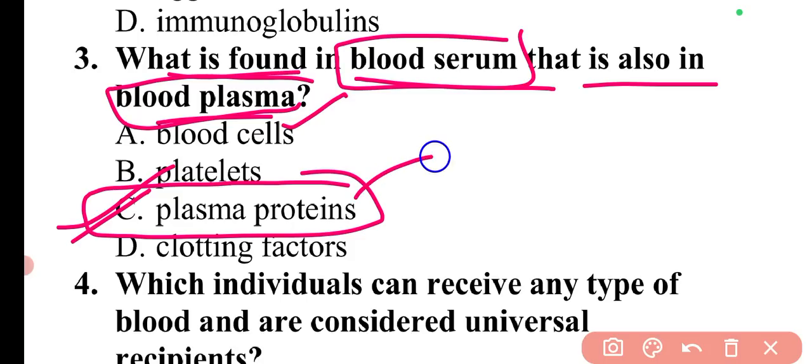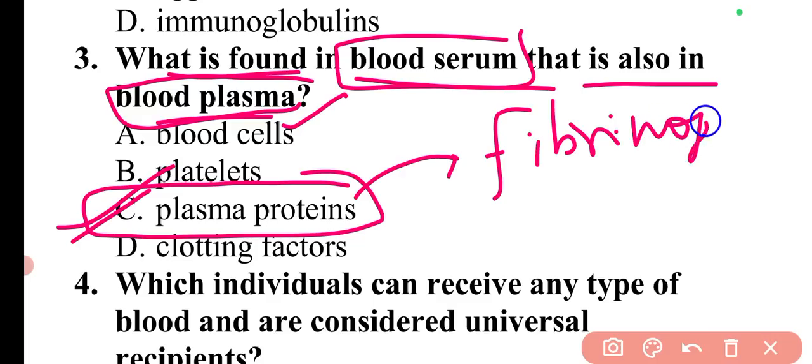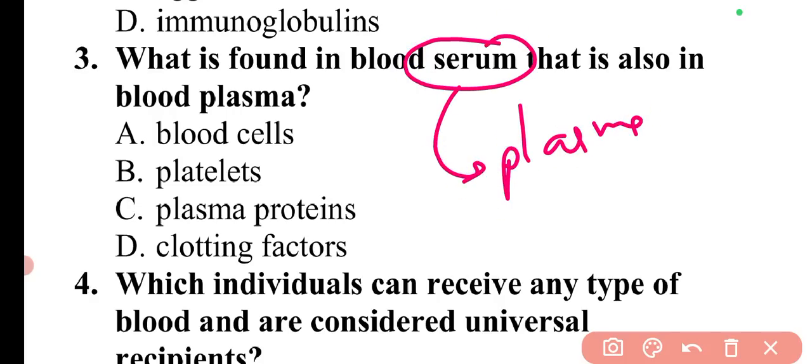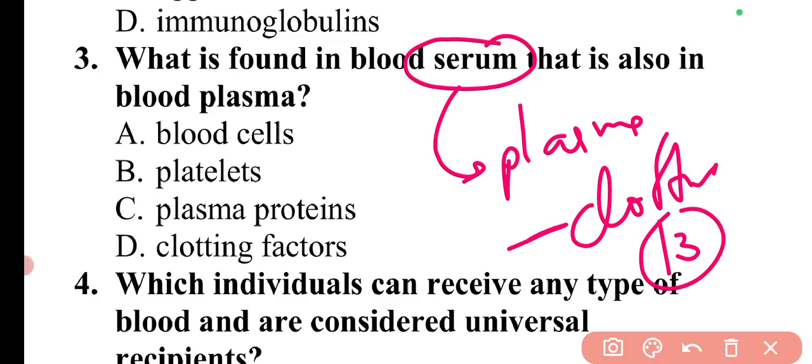Basically plasma proteins except fibrinogen are present in plasma as well as in serum. So what is serum? Serum is simply the plasma minus clotting factors. Like we have a total of 13 clotting factors.